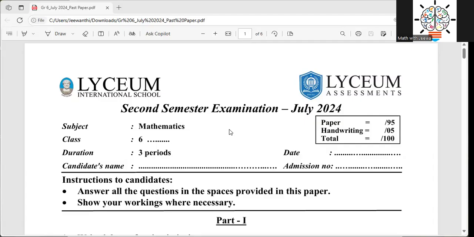Here again, some students might think that in the exam hall there is no need to read the instructions because they have done so many past papers and every time came across the same instructions. That is wrong thinking. Every year we don't know who sets the paper, and different examiners might bring different instructions. Therefore, it is wise to read the instructions. You just spend maybe 1 minute, and it is worth spending that minute because there can be different instructions.